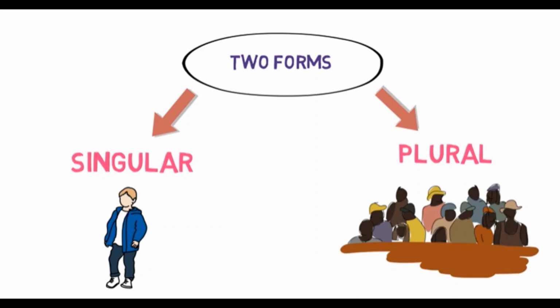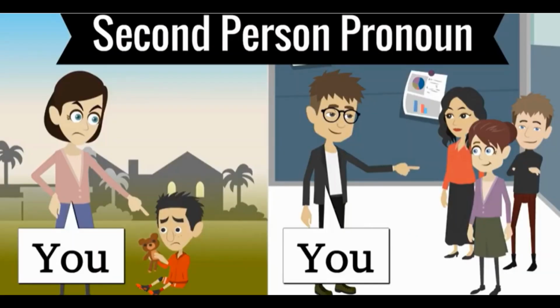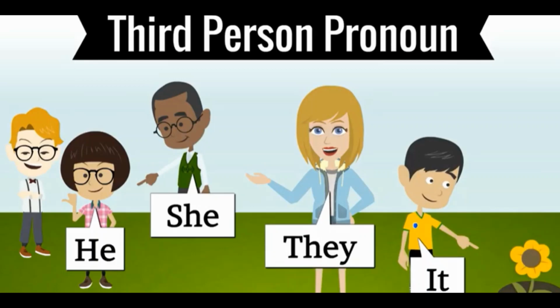So there are 2 forms of these first, second, third person also. Okay, that these are singular form and plural form. So let's see. First person pronoun: I is singular, we is a plural pronoun. Okay, now second person pronoun: you is singular, and again you is plural. Third person pronoun: he, she is singular, they, it are plural.